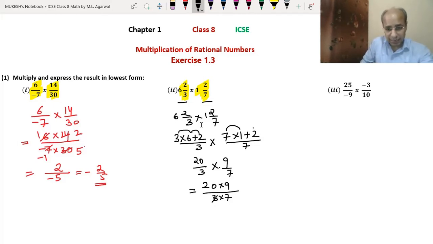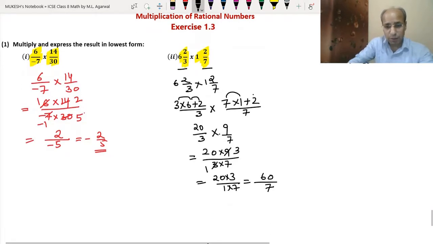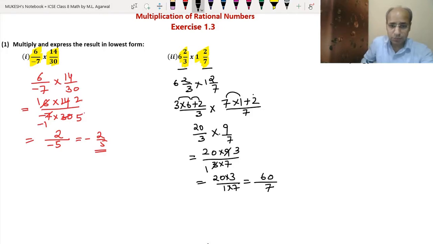These 3 and 9 can be divided. So 3 ones are 3, 3 threes are 9. So we got 20 into 3 upon 1 into 7. Which is 20 into 3, that means 3 zeros are 0, 3 twos are 6, so 60, and 7 into 1 means 7. But now we are getting the answer as an improper fraction, so we have to convert this improper fraction into a mixed fraction.